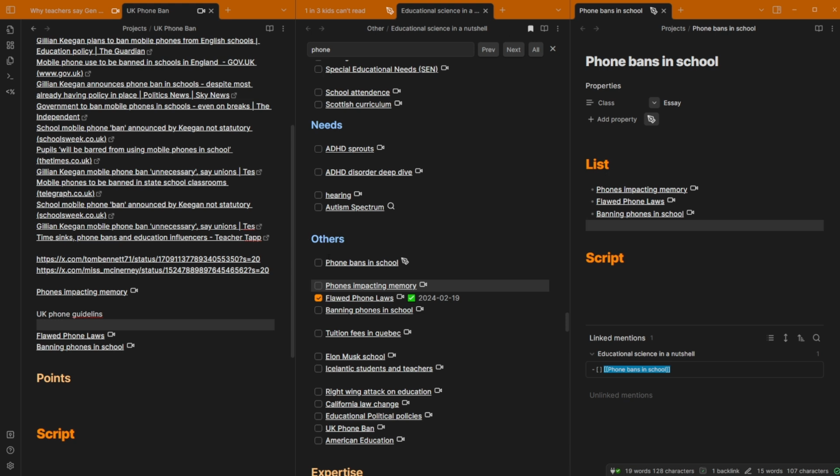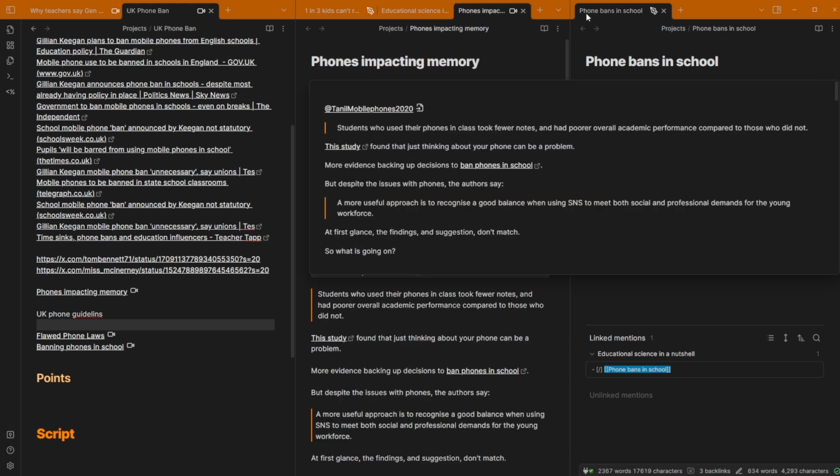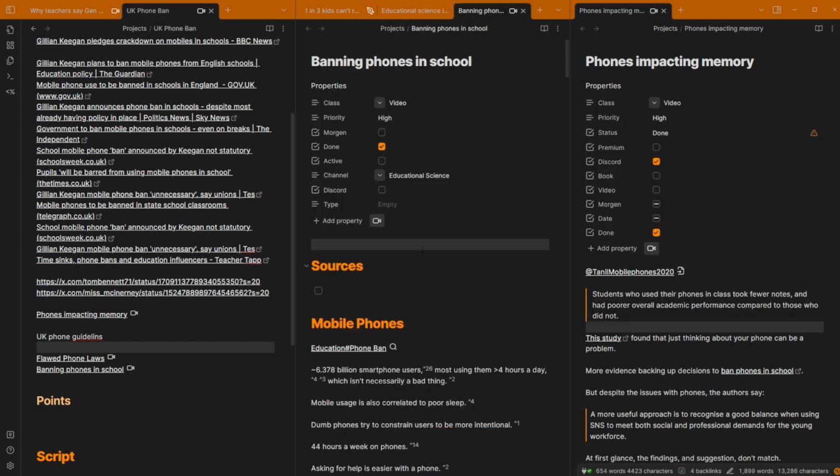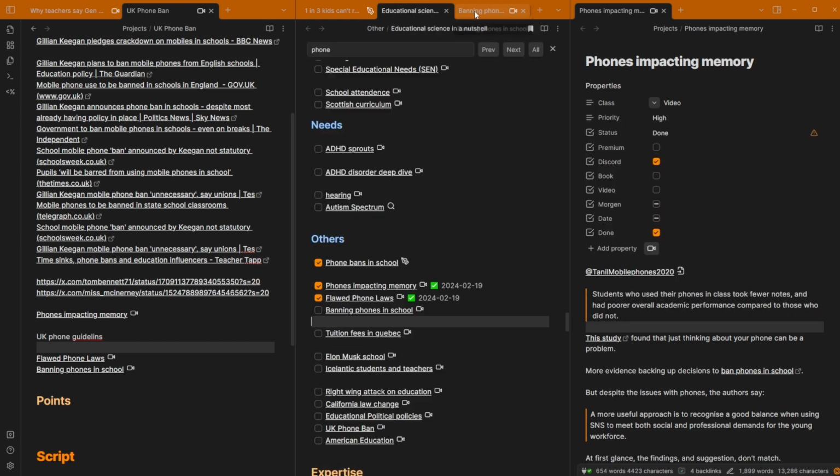So now I've got that one. I want to work that as somewhat active, I think. I feel like I've completed this one. Let's get rid of that. This one is done. Yes, it is. So I've done that too. Banning in schools. Have I done that one? Let's just have a look in that in the new tab. No, I haven't. So this must be the video that I'm working on.